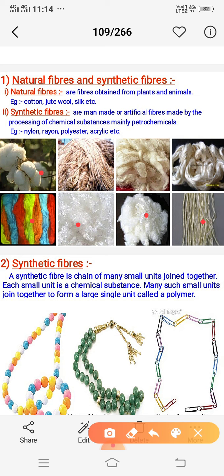Synthetic fibers are nylon, rayon, polyester and acrylic. They are arranged in a chain. Synthetic fiber is a chain of many small units joined together, and each small unit is a chemical substance, and this is called a polymer. Yesterday I asked you what is a polymer, so this is a polymer. If you take the chain of your pins, this is also a polymer. Chain of beads, this is also a polymer.